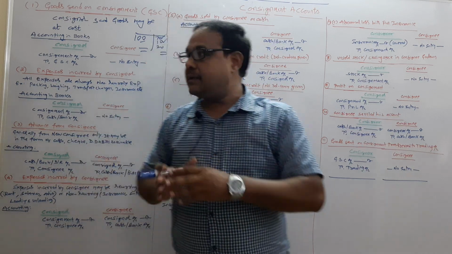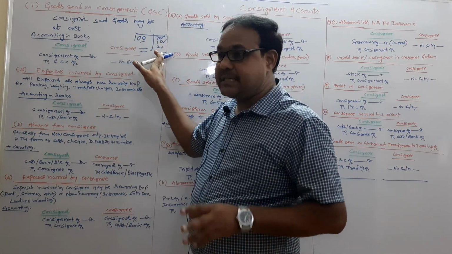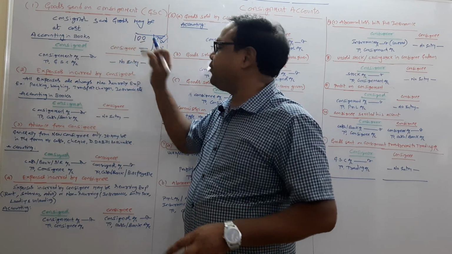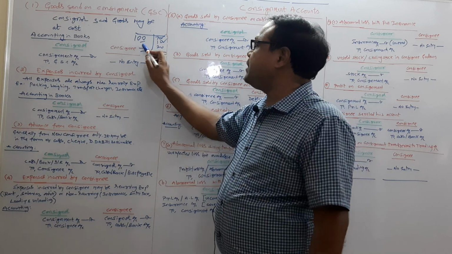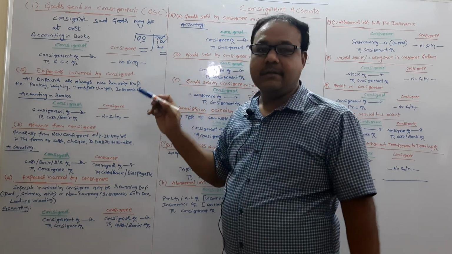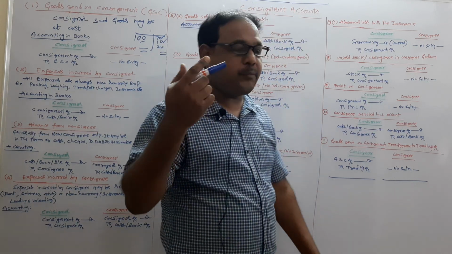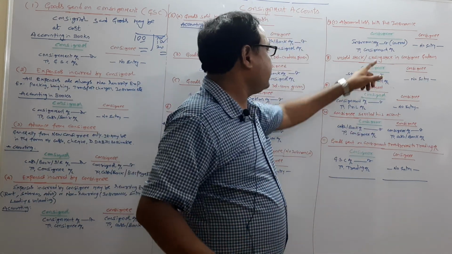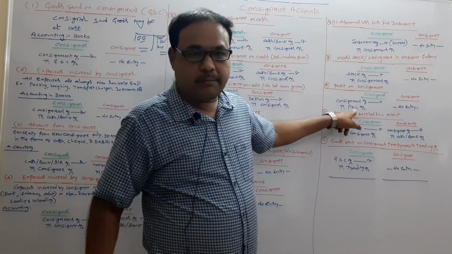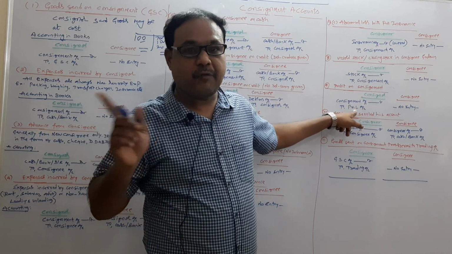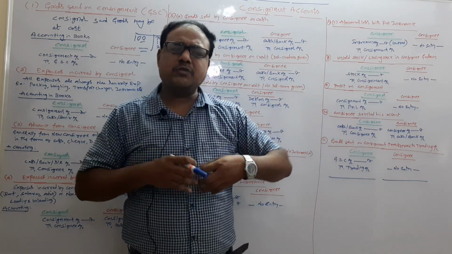Next, profit on consignment. When credits are compared with debits, there may be a difference on the debit side, called profit, or a difference on the credit side, called loss. If it is a profit, then consignment account debit to profit and loss account, the general profit and loss account, because I am a consignor and I have so many consignments.